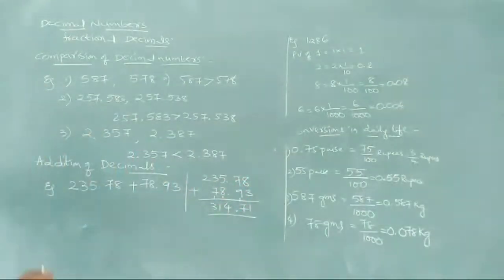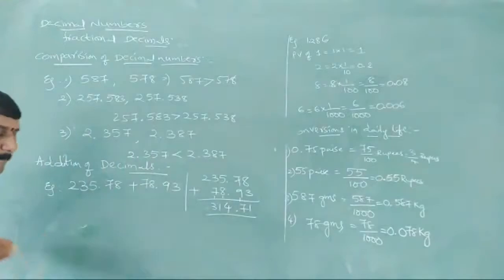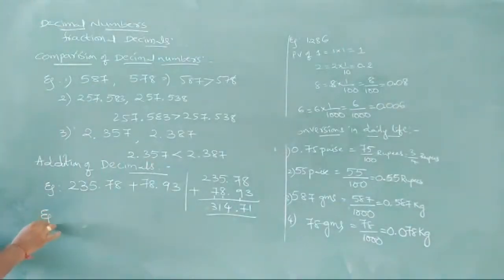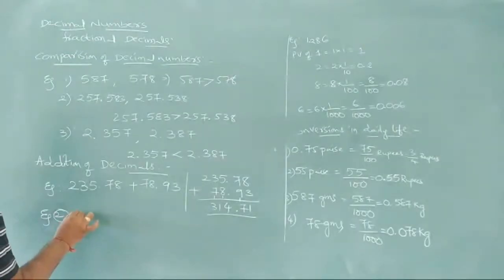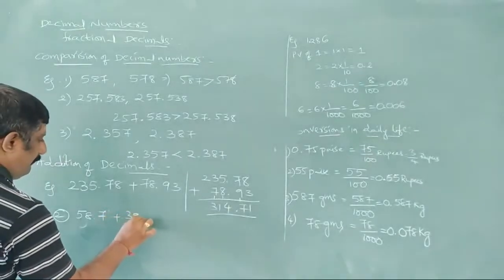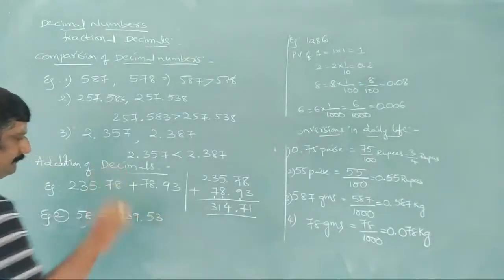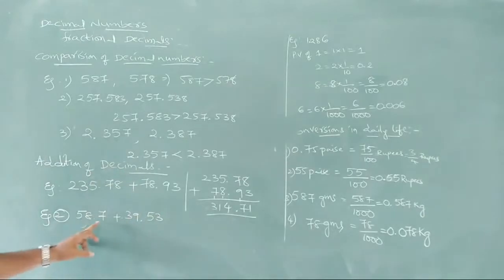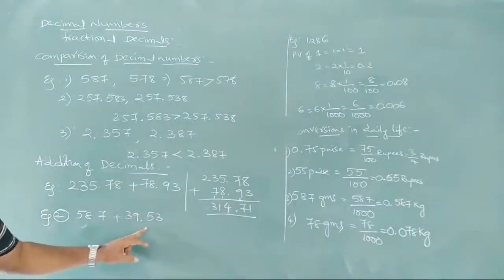Let me take another example here: 58.7 plus 39.53.